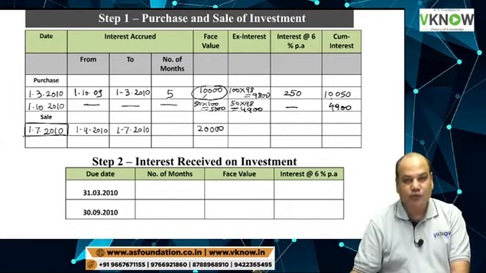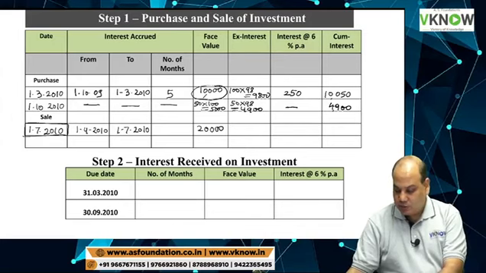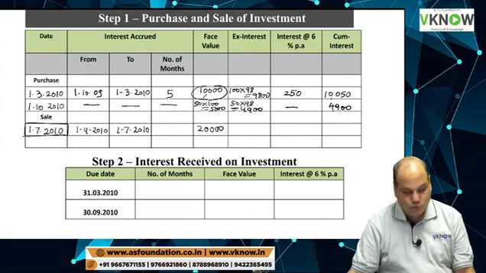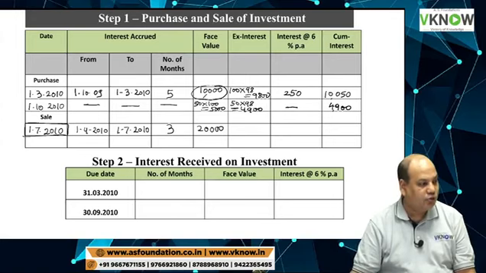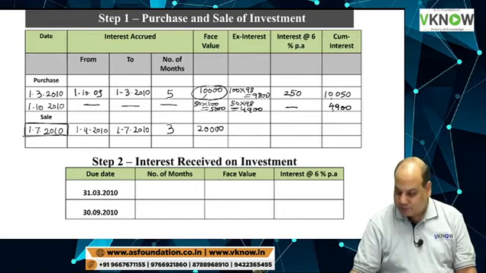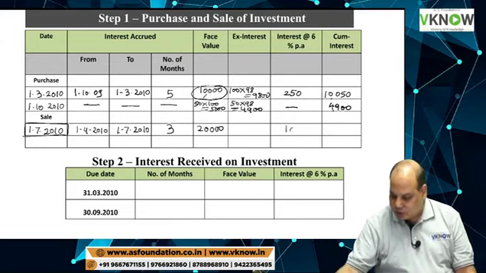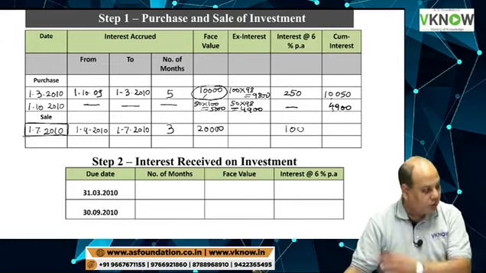April, May, and June, only 3 months we will take. So 20,000 into 6% into 3 by 12. That is 100 rupees.